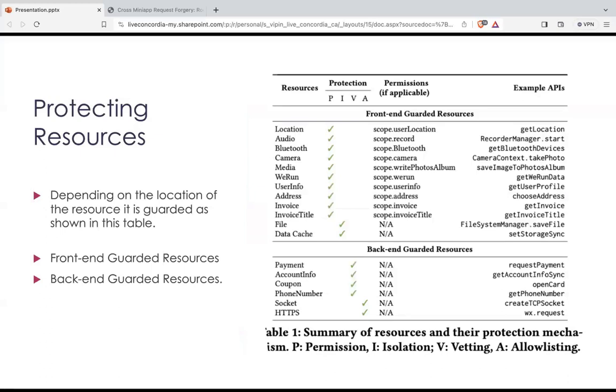Here we are going to talk about the resources. In the table, we can see that depending on the location of the resources, they are guarded as shown. Obviously, our super app guards the whole application because it has many applications inside itself. So we have front-end guarded resources and back-end guarded resources. The locations mentioned for the front end are guarded in the front end, and the services in the backend are guarded in the backend servers.